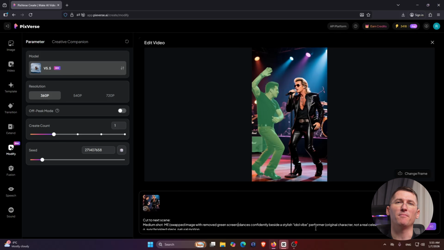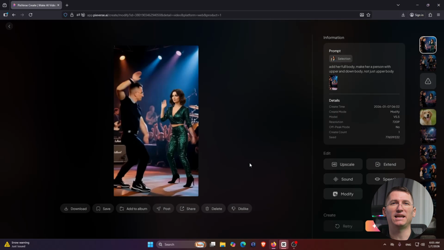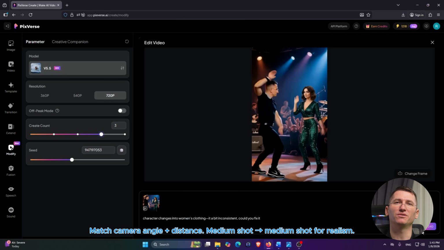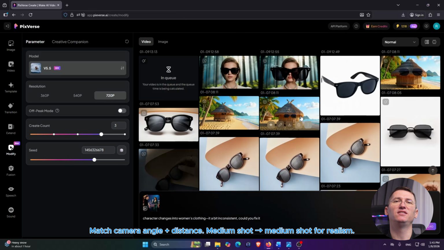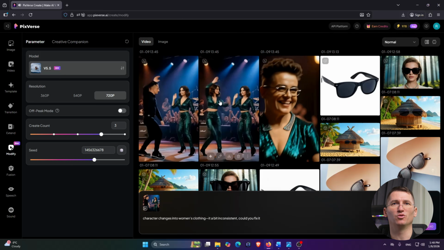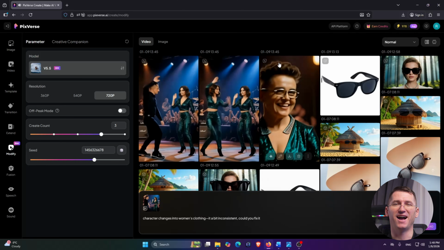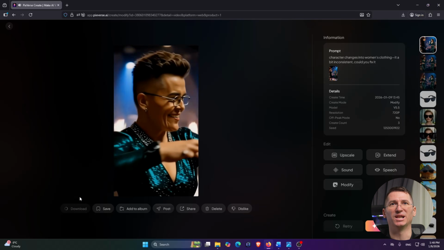PixVerse has a camera feature with cinematic shot movements and varied compositions, so you can make it feel like it was actually filmed for social. Crazy, right? Now, if you want the swap to look more believable, match angle plus distance. If the original is a medium shot, don't swap in a super zoom selfie. Use a similar framing. It does look really good indeed.